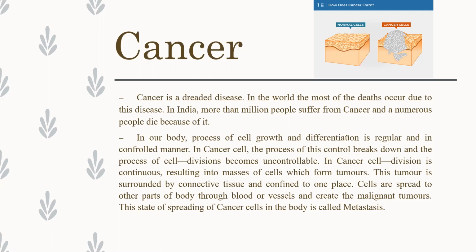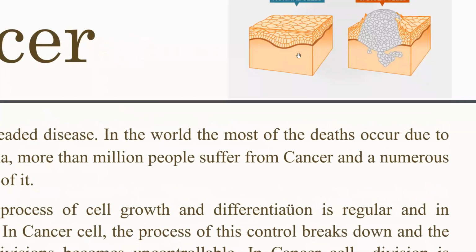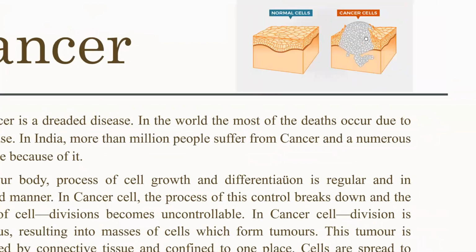Now let us see how it is formed. Here it is a normal cell, and here it is a cancerous cell. How does it form? See here. This is a normal cell. This is a connective tissue layer. Here is the mass of cells in between this connective tissue.